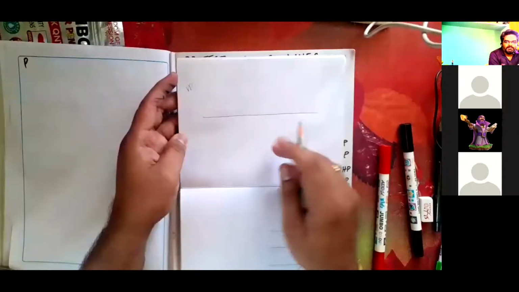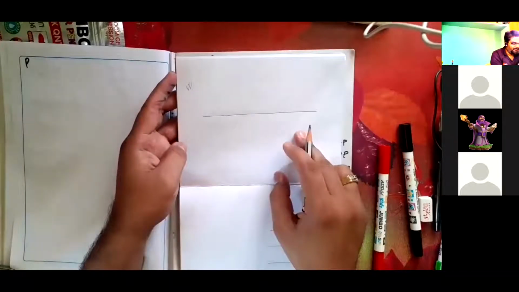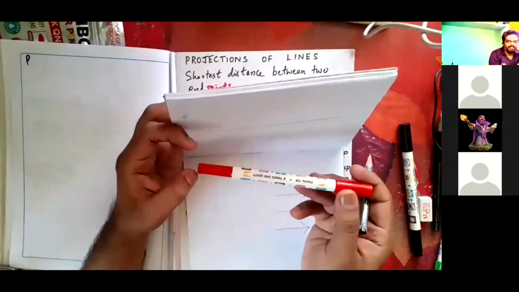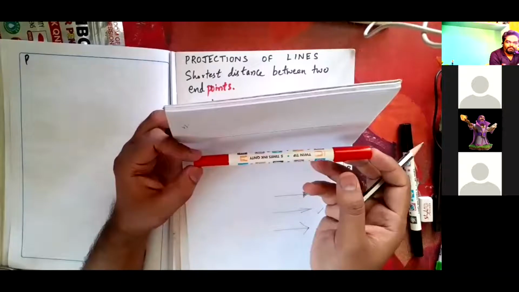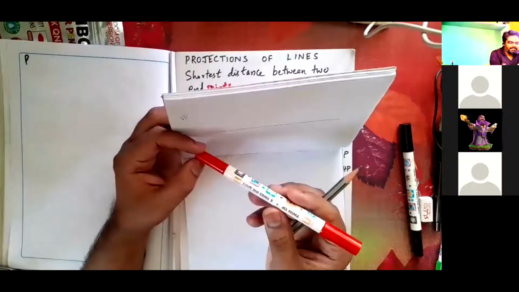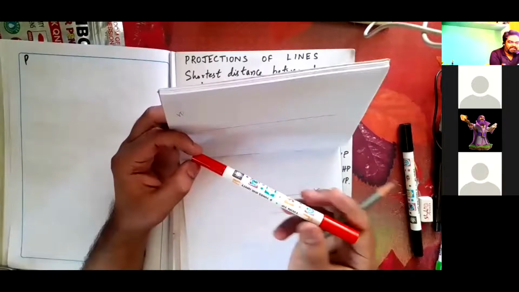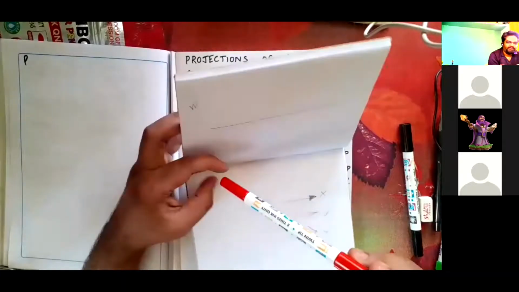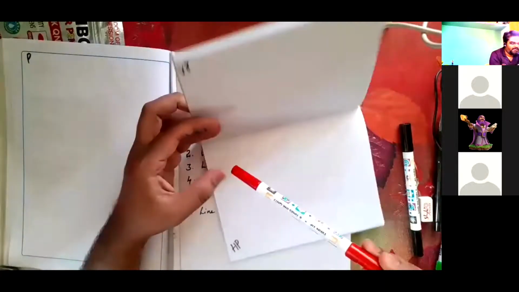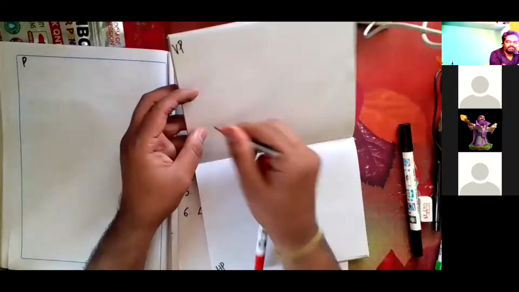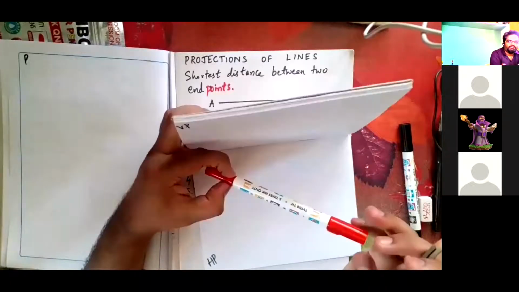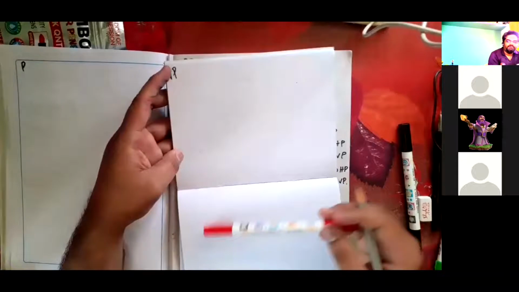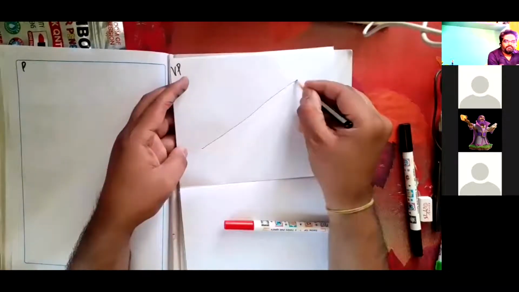Yes, sir. But when I incline it, to VP it is parallel, but when I incline, what will happen? I'm giving it some inclination to VP as well as to HP. See, this endpoint location is somewhere here. So this is the starting point of the line. Next, in this condition, this endpoint is somewhere here. This is the second point location. If I join, will this be exactly 50 mm? Yes, sir. When it is inclined?